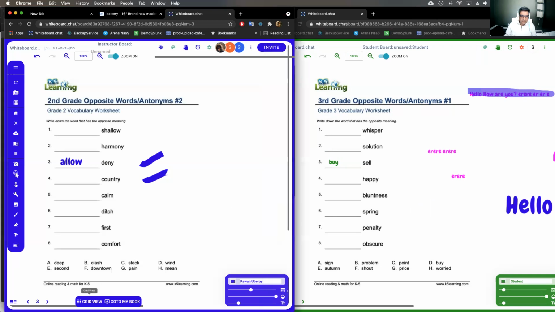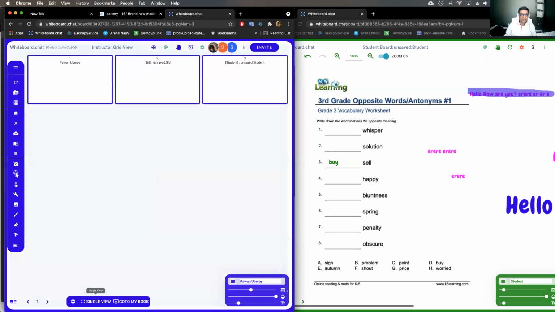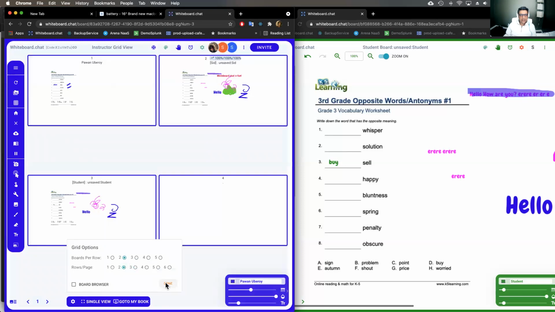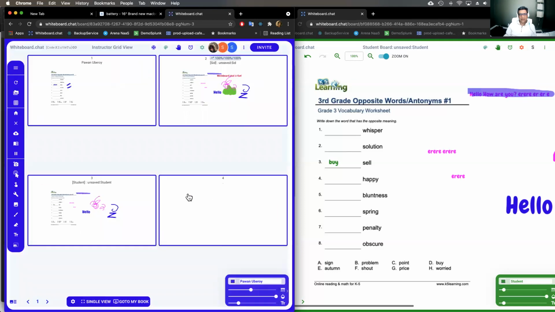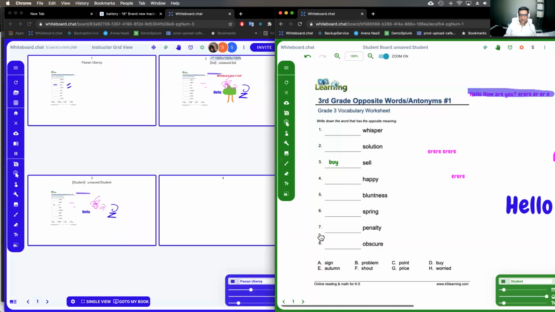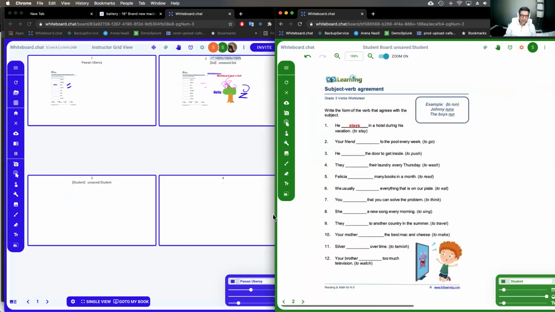And as a teacher, the teacher has the ability to go into this thing we call the grid view, right? And in the grid view, the teachers can watch the students live as they're working through the lesson. You can see Sid is making something, right? The student, if they were to draw something here, you can actually see it live, right? If they go to another page on their assignment, you can actually see that they're on a different page working on the assignment, right?